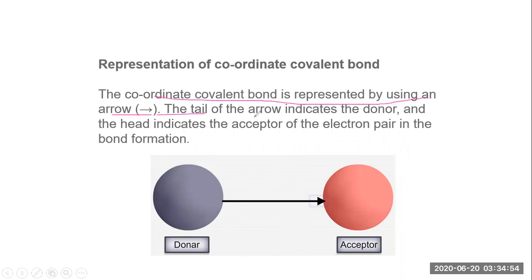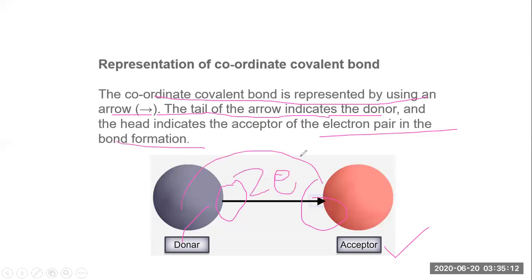The tail of the arrow indicates the donor. This is the tail of the arrow, this is called the donor. And the head indicates the acceptor of the electron pair in the bond formation. So the donor is responsible for donating the two electrons, which are accepted by the acceptor, but still they share the two electrons. So this is the point you have to understand.